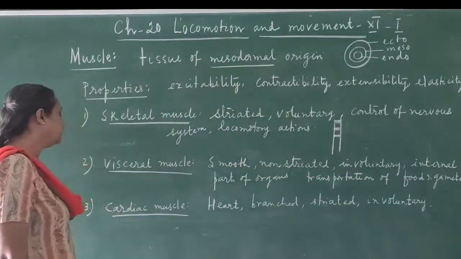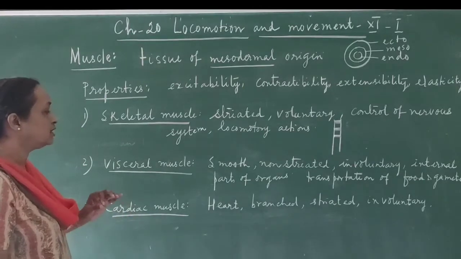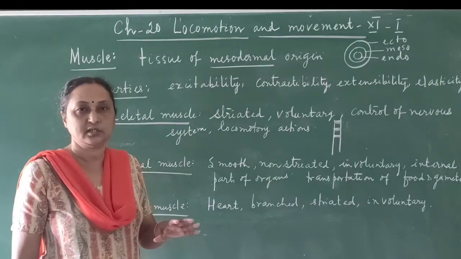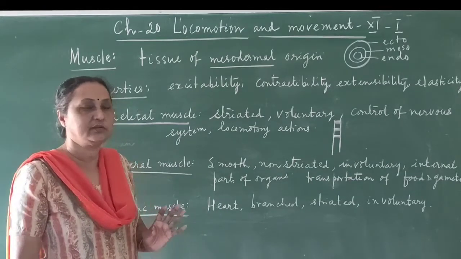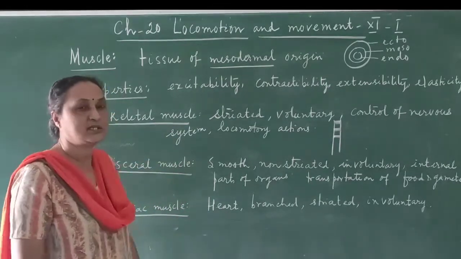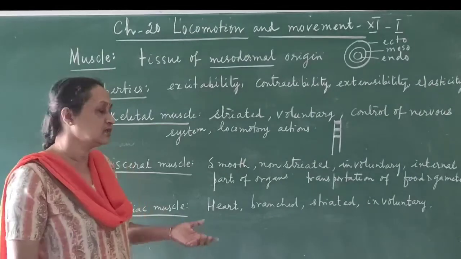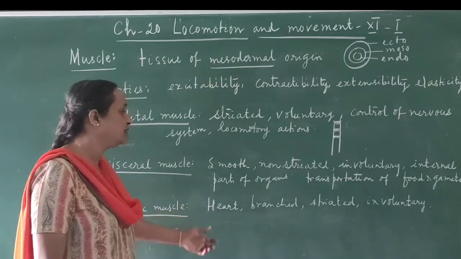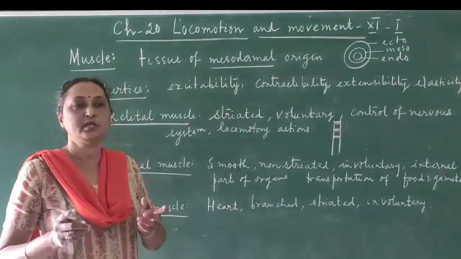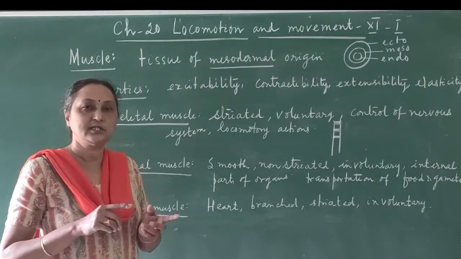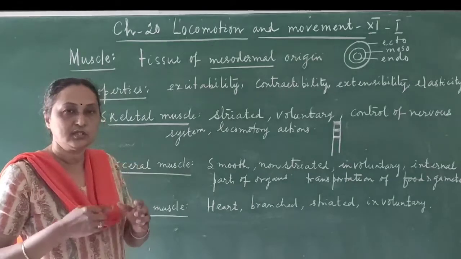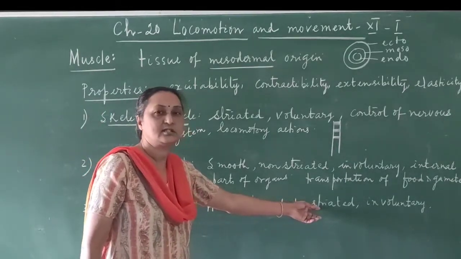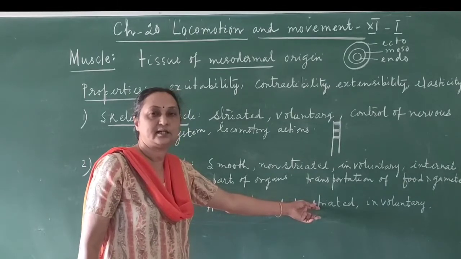Then the third kind of muscle, cardiac muscle, is only found in the heart. It is not found in any other parts of the body. There are many parts of the human body where skeletal muscles are present. There are many internal organs where smooth muscles are present. But cardiac muscle is only found in the heart. And it is a combination of the skeletal muscle and the visceral muscle. In structure it is just like the skeletal muscles, having light and dark bands.